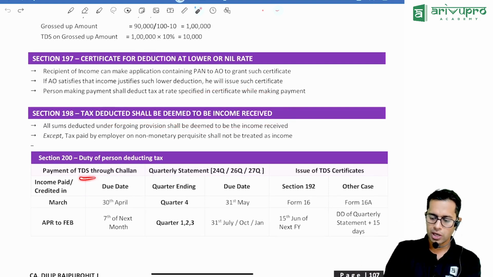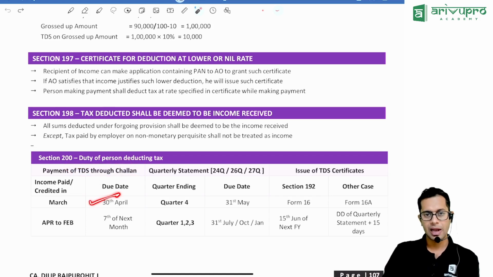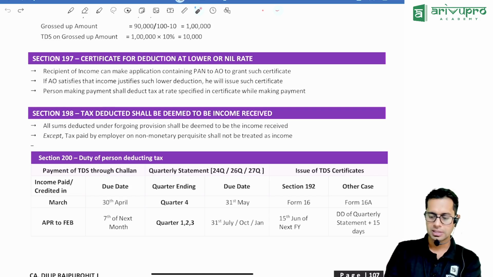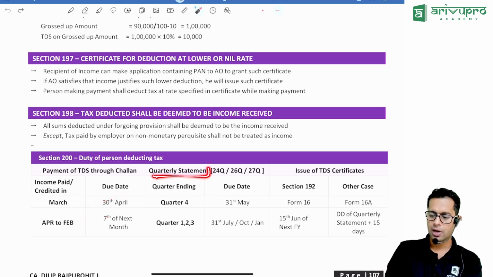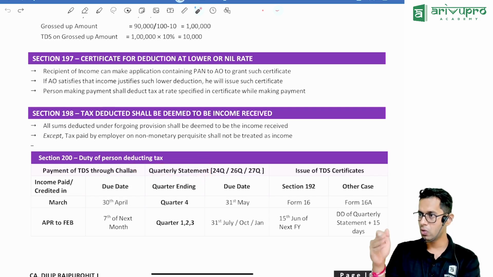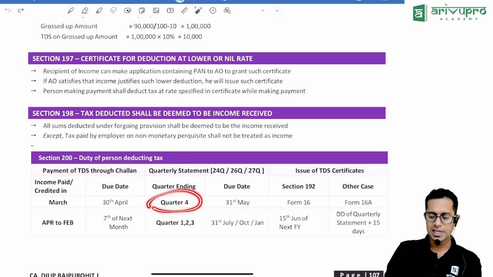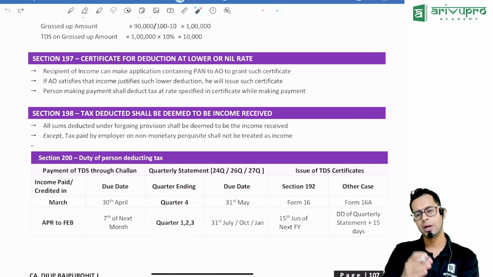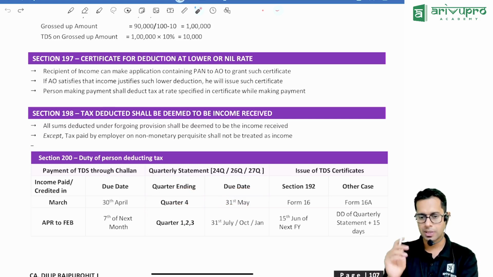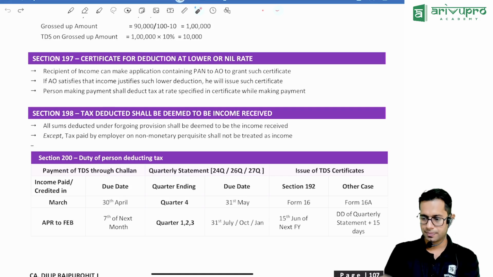Now, what is the due date of depositing the taxes? For the month of March it is 30th April, and for all the other months it is 7th of the next month. Whatever TDS is deducted should be paid to the government by the 7th of the next month. The quarterly statement for the last quarter is due on 31st May, and for all other quarters, April to June, July to September, October to December, it is the 31st of the next month.